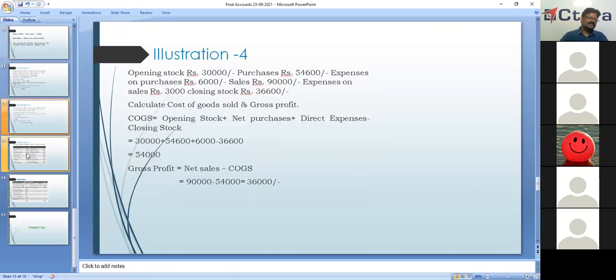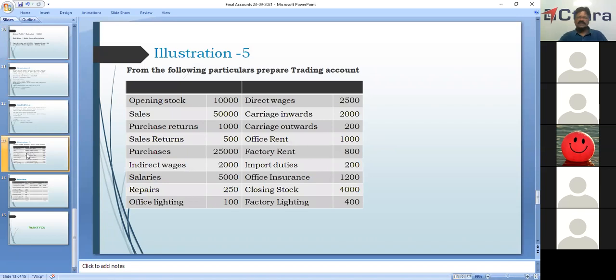Then, yeah, one more illustration on trading account. We'll do this problem at the end. From the following particulars, prepare trading account. Right? So what is this?